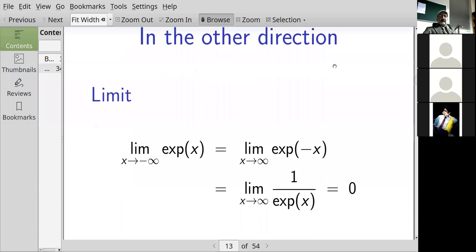In the other direction, the limit as x goes to minus infinity of the exponential of x equals the limit as x goes to infinity of the exponential of minus x. Now, what's exponential of minus x? It's 1 over the exponential of x. So this is the limit as x goes to infinity of 1 over the exponential of x. So you've got 1 on the top, which is not changing, and on the bottom, you've got something which is just getting larger and larger without bound. So the limit is going to be equal to 0.